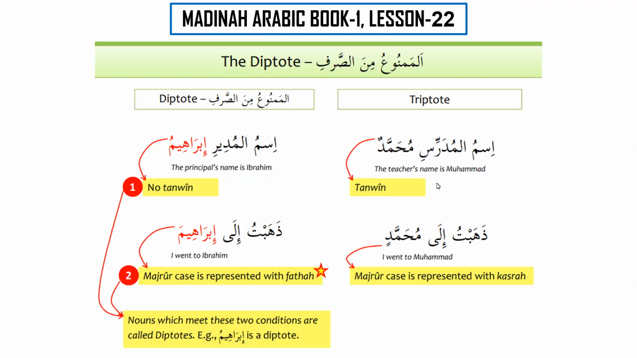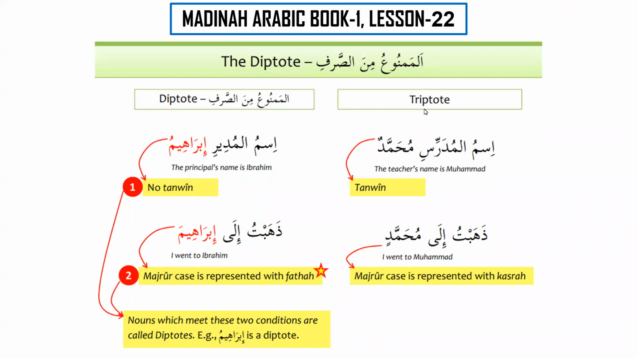Lesson number 22. Al-mamnu' min as-sarf, the diptote. We have learned that a noun is of three types. It can be triptote, which is called munsarif. Then we have diptote, which is called ghayr munsarif. And then we have mabniyun, that is a fixed noun.